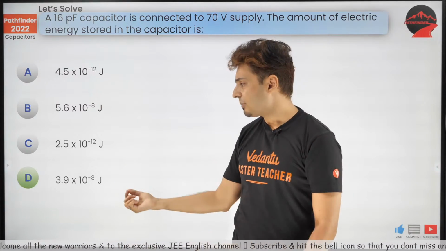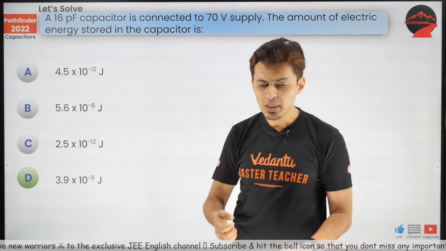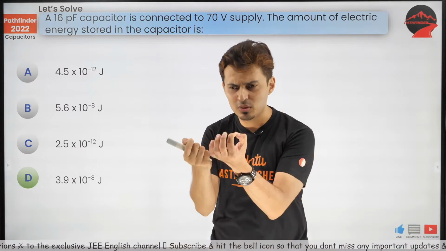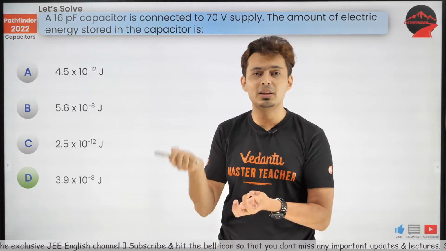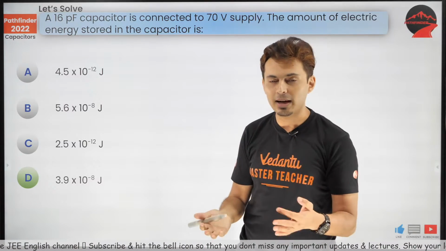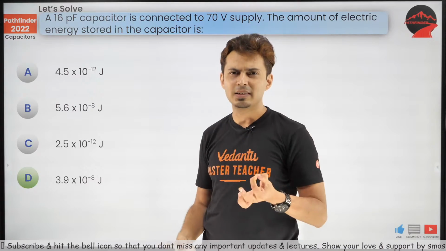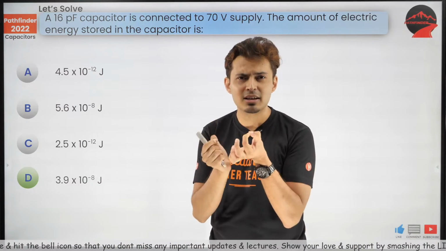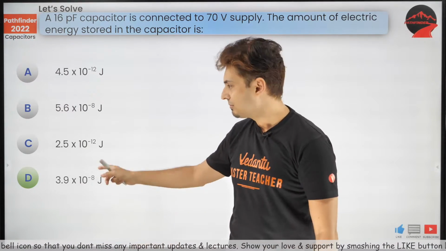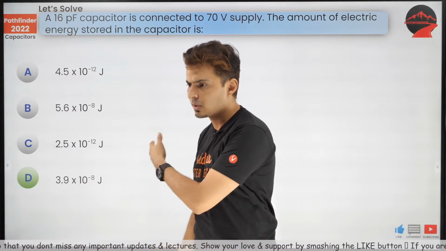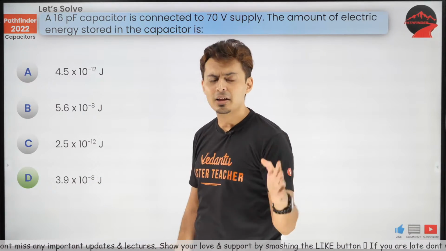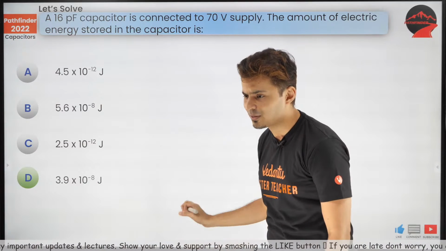That's why these capacitors, when they are used in small electronic circuits, they store small energy because the requirement is very less. If you open up the back part of your TV or computer or anything else, you'll see small capacitors are there. The currents flowing, the energy requirements are very small, and that's why you can see the energies over here are in milli or micro or sometimes in nanojoules.